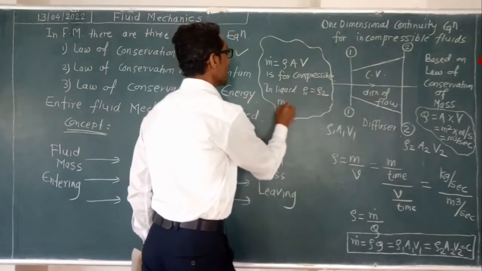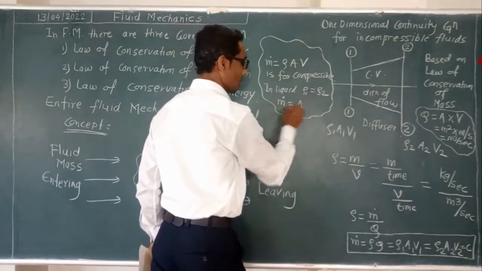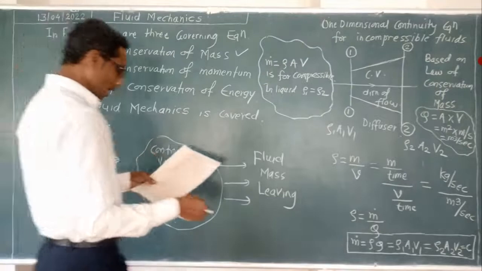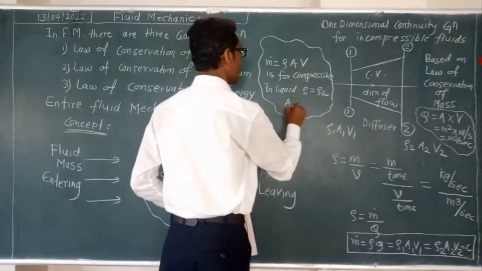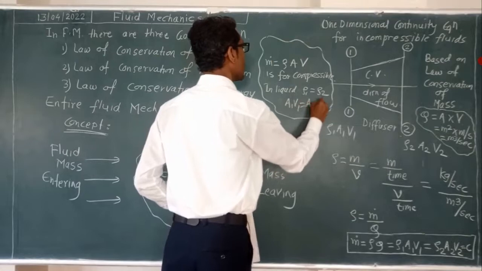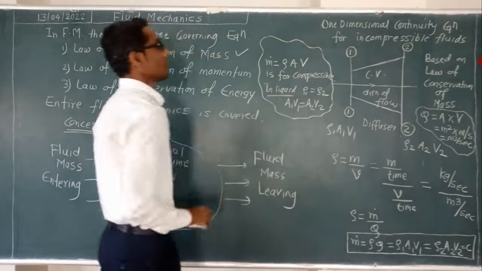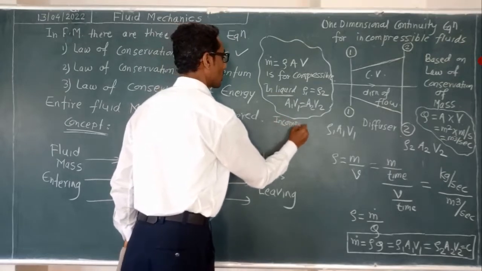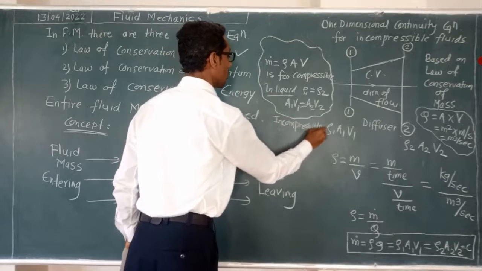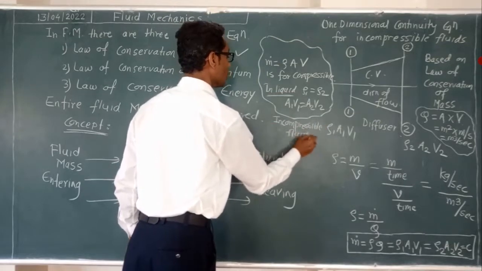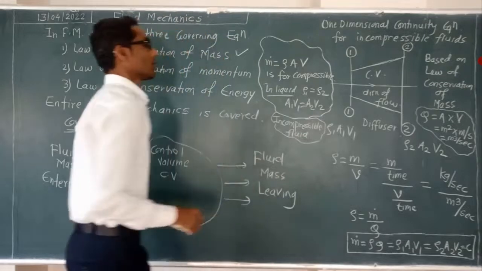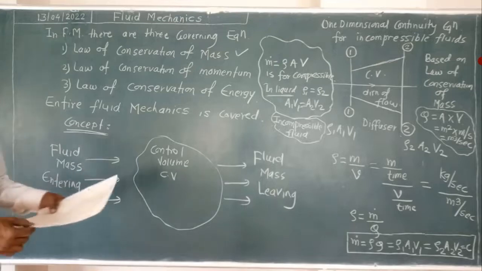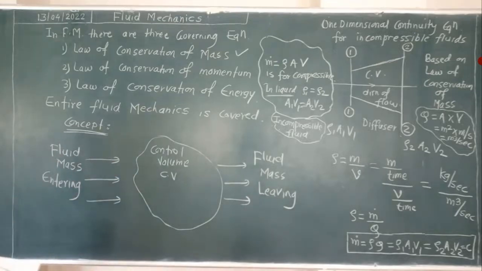the density. Means in that case, for the liquid, we can have the equation that is what? Area into velocity. Q is equal to area into velocity. Means A1 V1 is equal to A2 V2 for the liquid. For the liquid means for incompressible fluid flow. So continuity equation is what? A1 V1 is equal to A2 V2. This is called as one dimensional continuity equation.